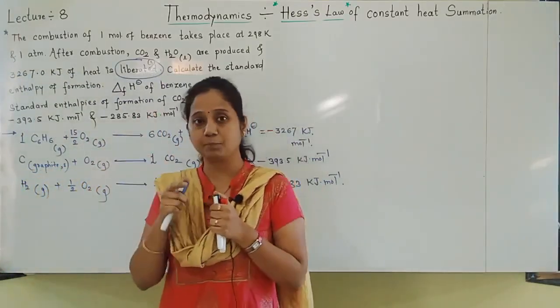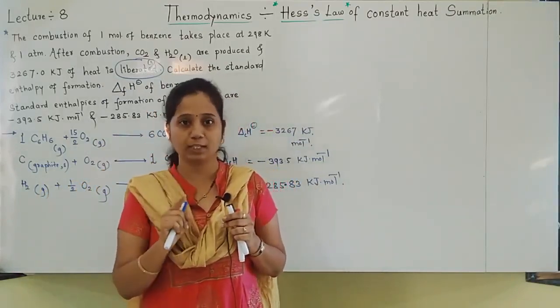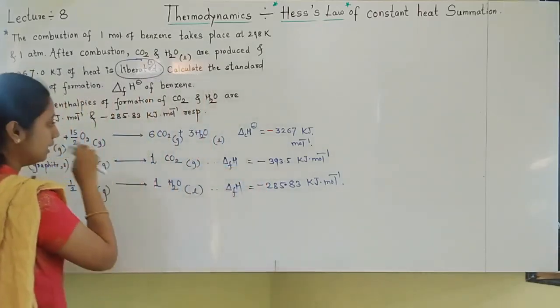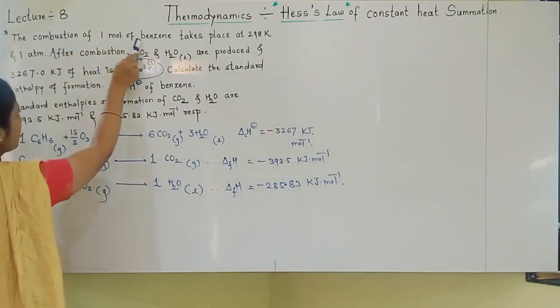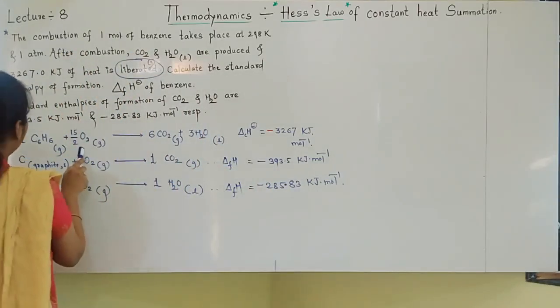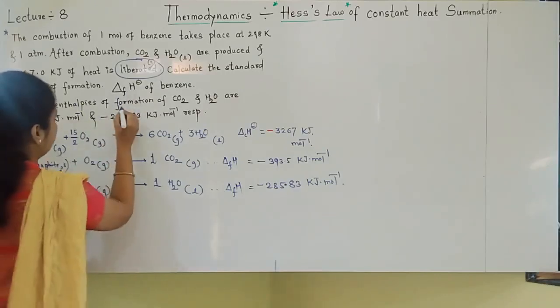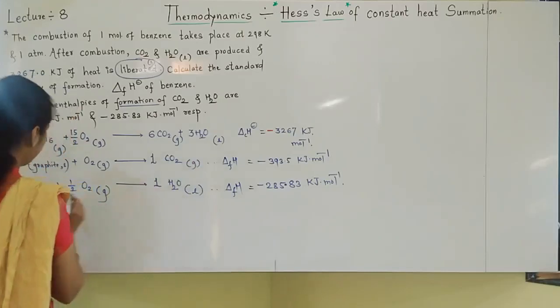For 5 marks, only your answer is not important. You are supposed to write all the equations and all the procedure. Okay, for 5 marks, write all the equations properly. So 3 values are given for combustion of benzene and for formation of carbon dioxide and water. All those values we have written.